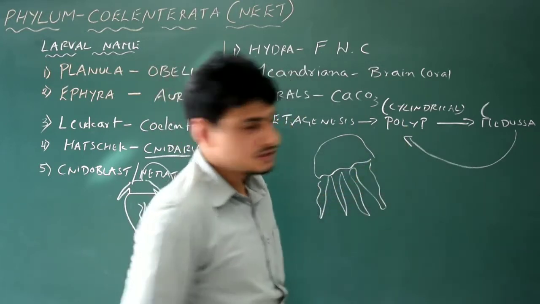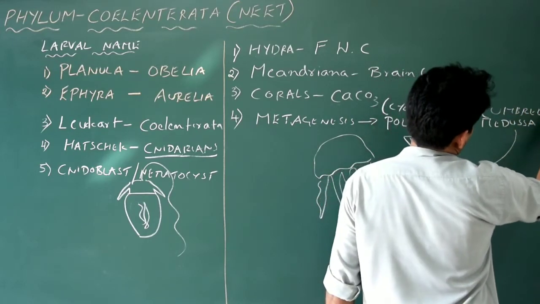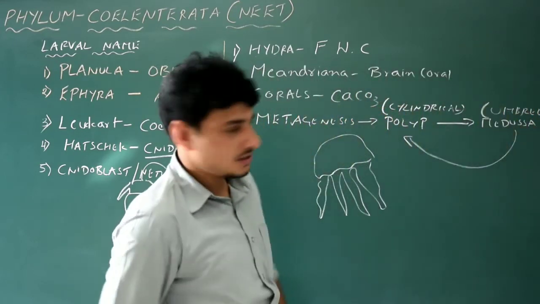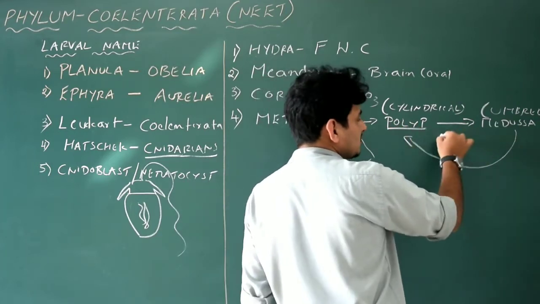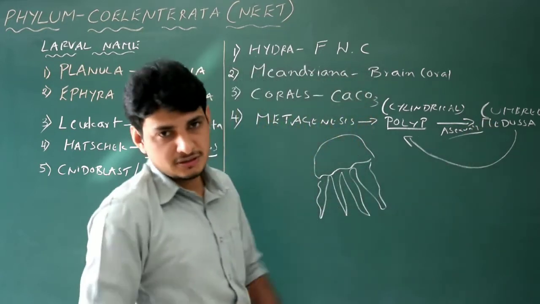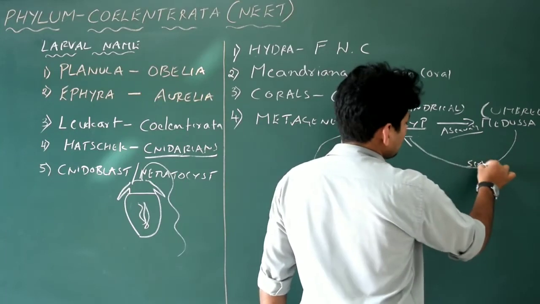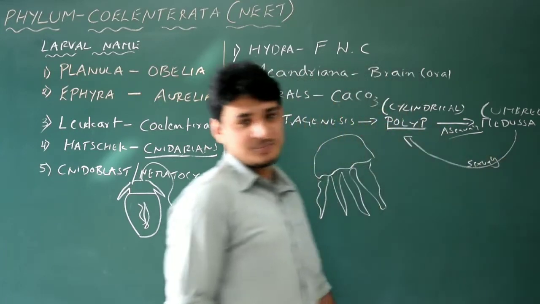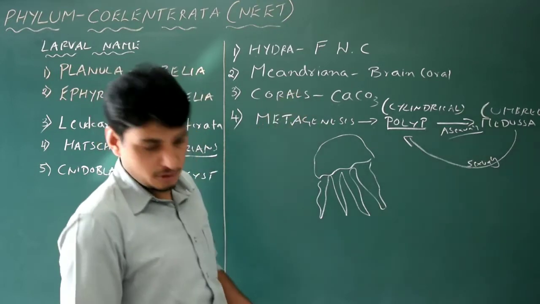So medusa is always umbrella shape. Got it? So one more point: polyp always produces medusa asexually. It could be fragmentation or fission, like breakage. Okay, medusa always produces polyp sexually. Easy. So this is the important point you need to remember. Done. So these are very important points.